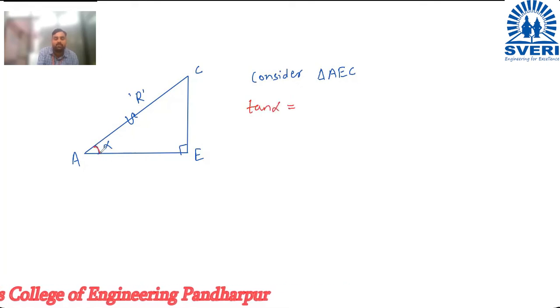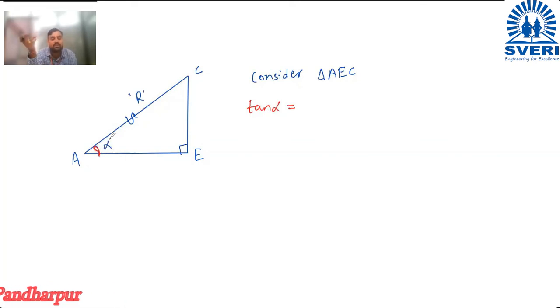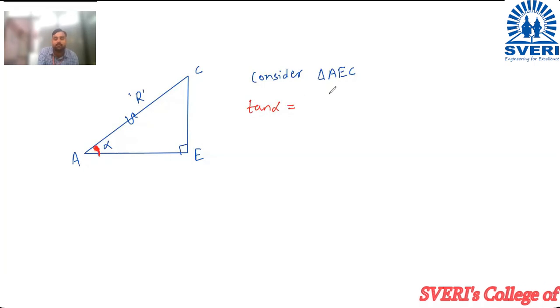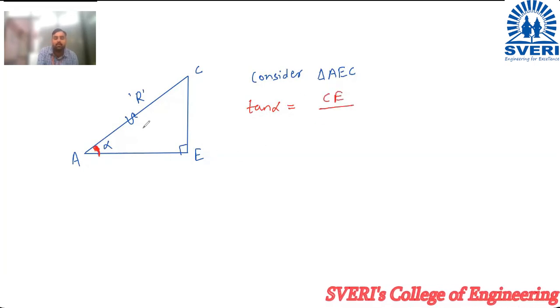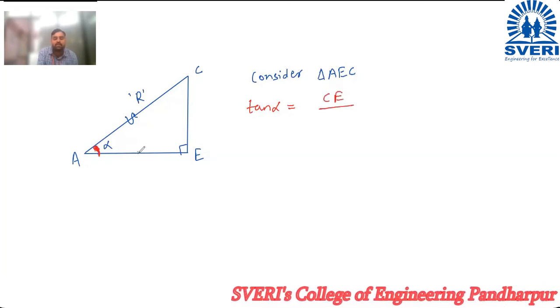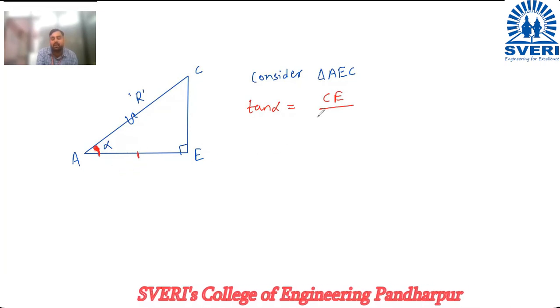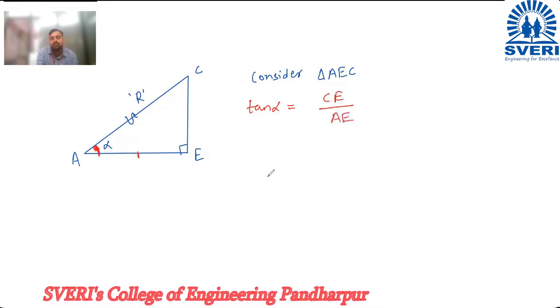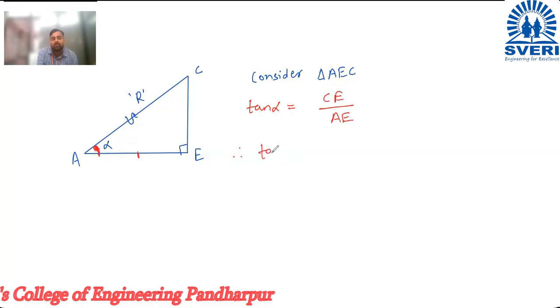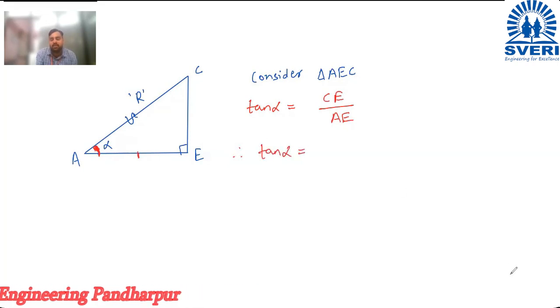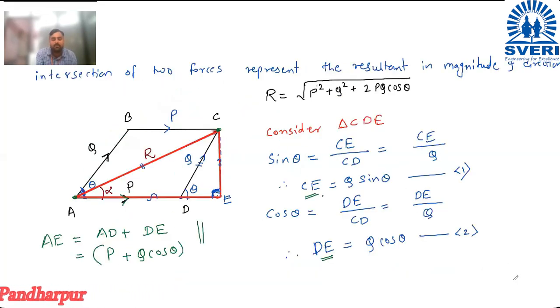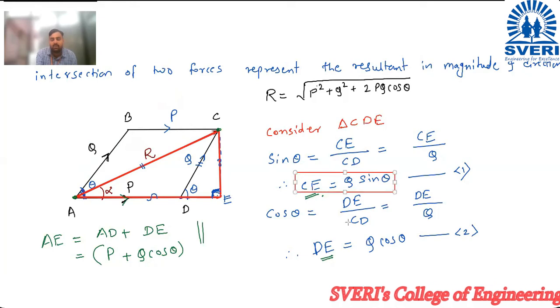So here, if I use tan alpha, so alpha is the angle which is situated here. So tan of alpha, what is the formula for tan? Opposite side upon adjacent side. So the side opposite to this alpha is CE, opposite side, divided by, if this AC is hypotenuse, then this will become adjacent side, so divided by AE. Therefore, tan of alpha is equal to CE upon AE. What was the value of CE we have calculated? The value of CE is Q sin theta, which we have earlier calculated.